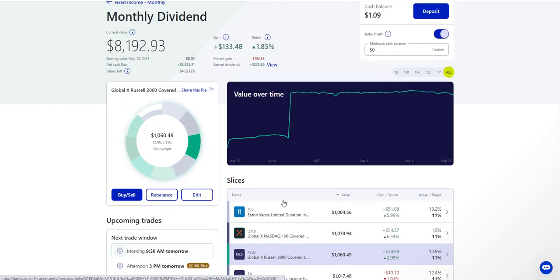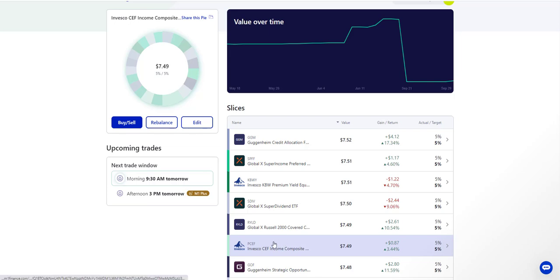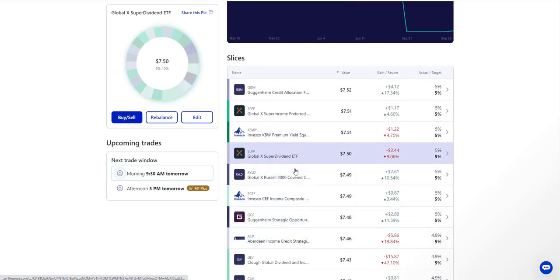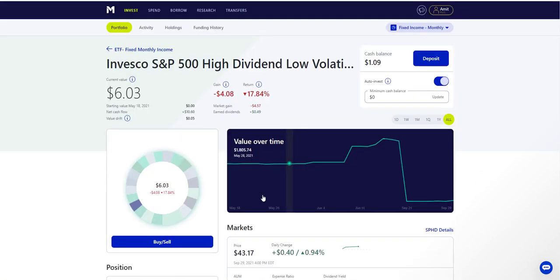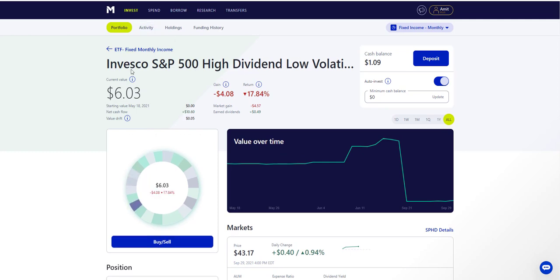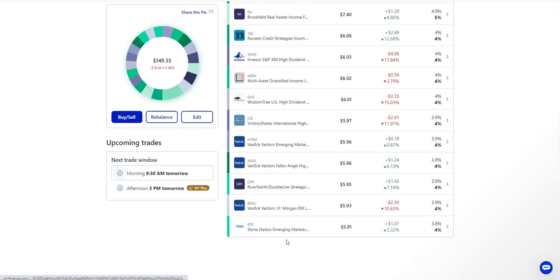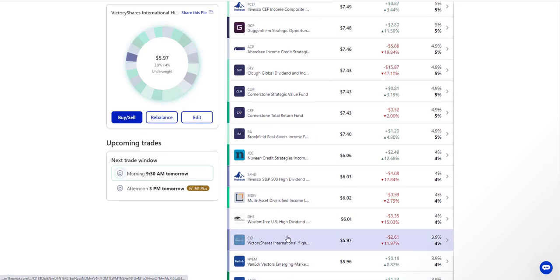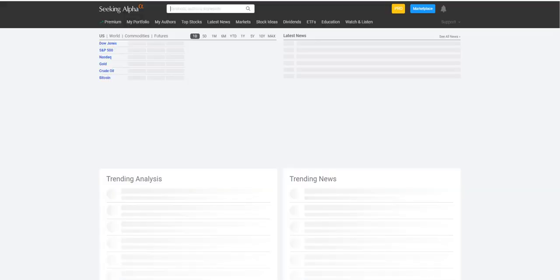Now if you want to be even more diversified, you could look at something like SDIV, or SPHD. This is S&P 500. You literally just buy it one time. Let's look at this, it's a perfect example. Let's look at this S&P 500, and what is the symbol? SPHD, on Seeking Alpha. So the first thing we want to do is SPHD.